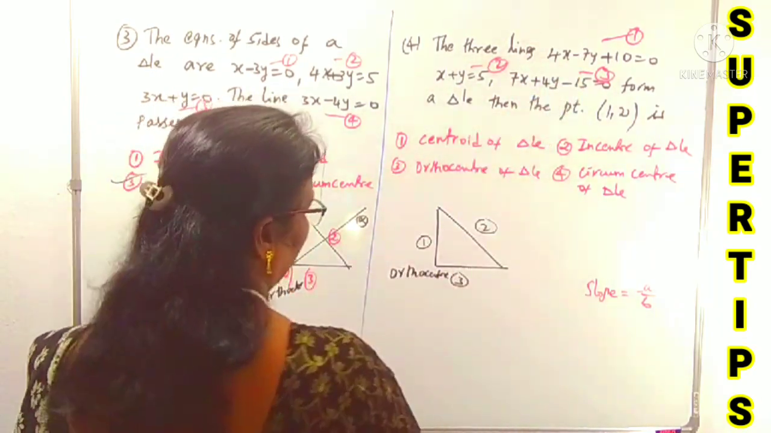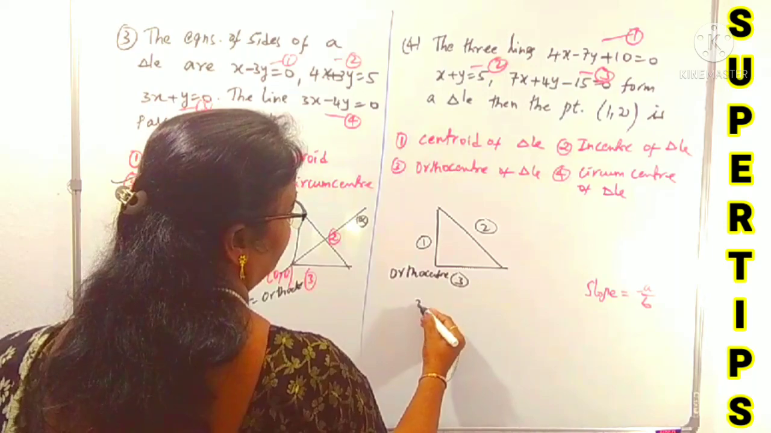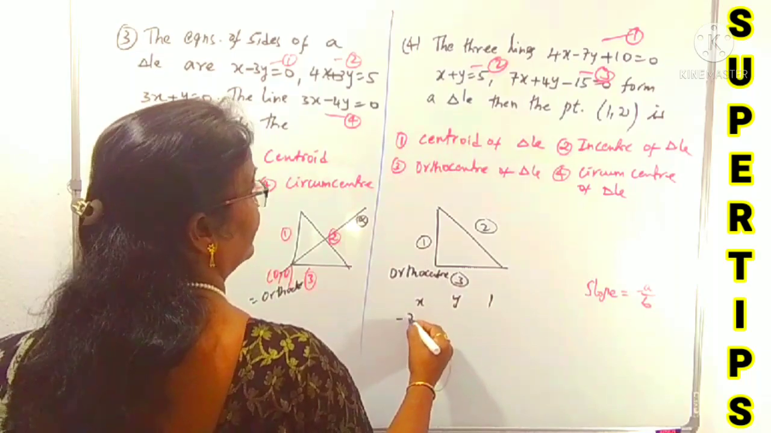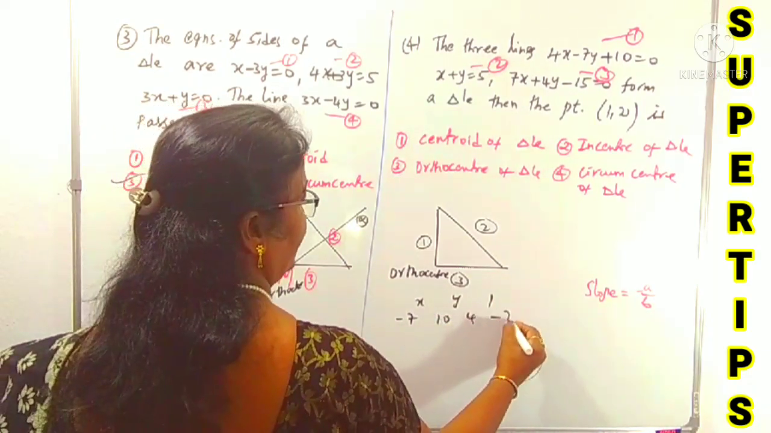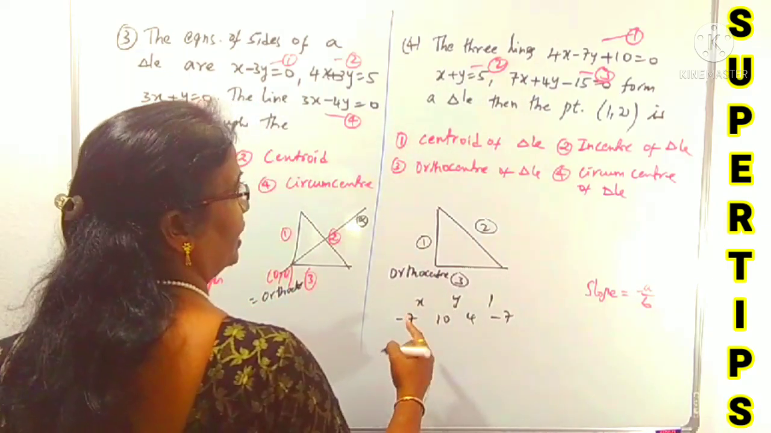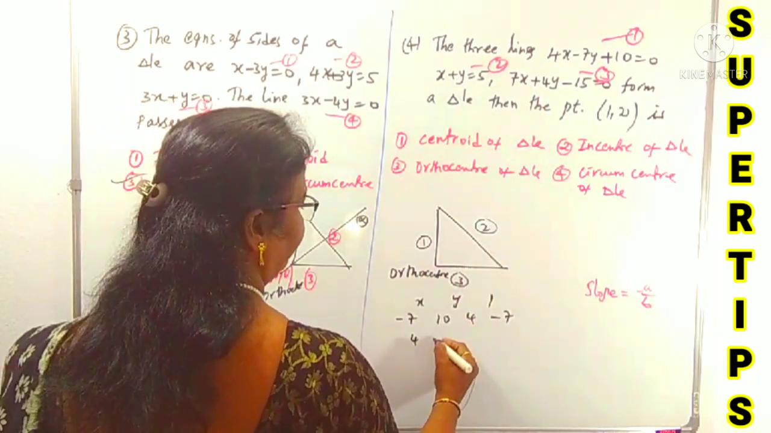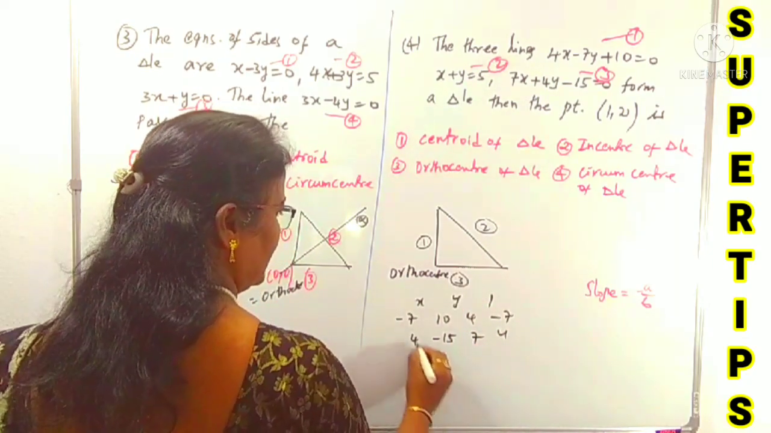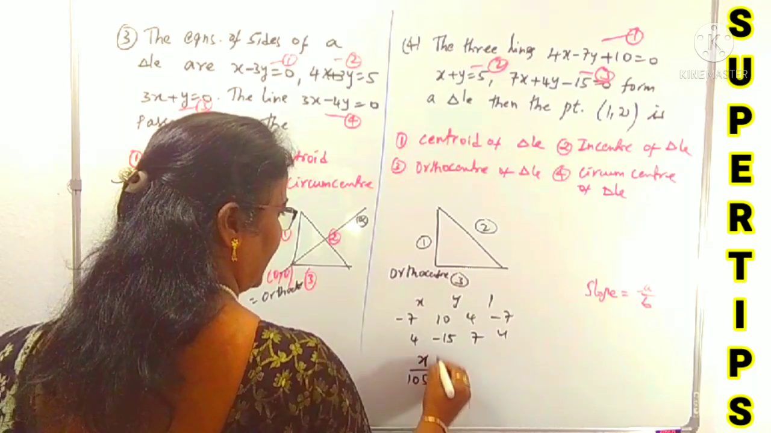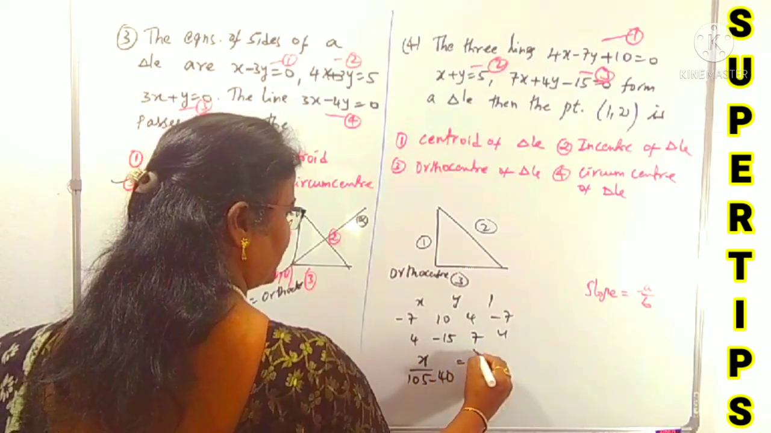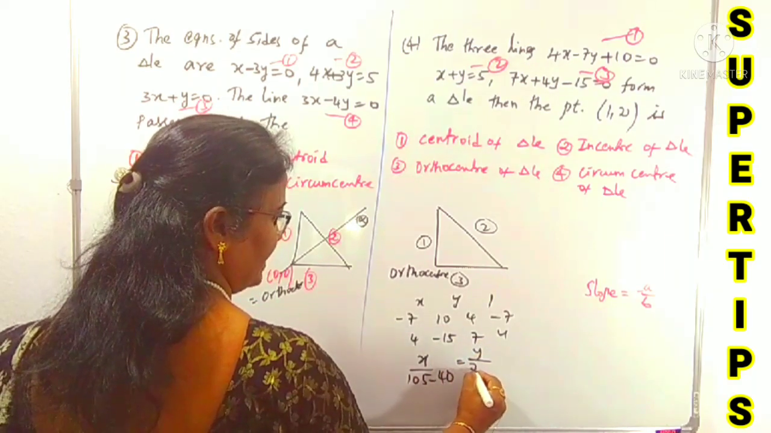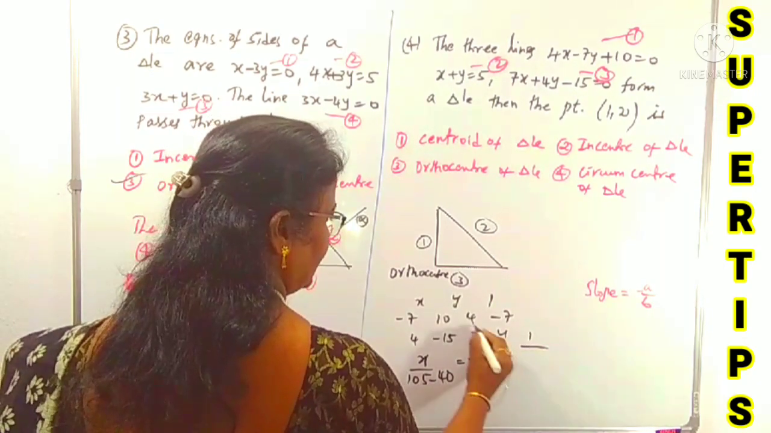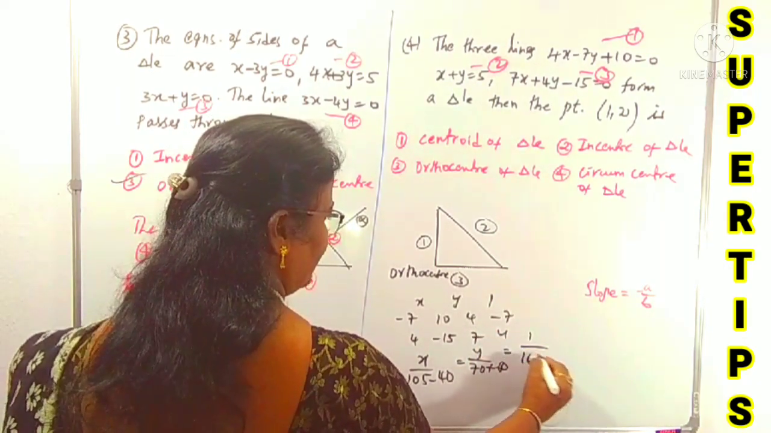Solve 1 and 3. We can use the cross multiplication method with x, y, 1 and in the middle row minus 7, 10, 4, minus 7, and for the third equation 4, minus 15, 7, 4. We can calculate x by 7 into 15 is 105 minus 4 into 10 is 40, equals y by 7 into 10 is 70 plus 15 into 4 is 60, equals 1 by 16 plus 49.